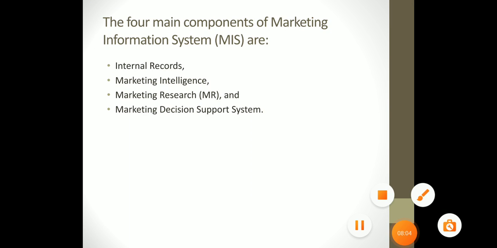Then the fourth and last important component of marketing information system is the marketing decision support system. This helps marketing managers to analyze data and to take better marketing decisions. This includes hardware, that is computers, and software programs. Computers help the marketing manager to analyze the marketing information. They also help them to take better decisions.